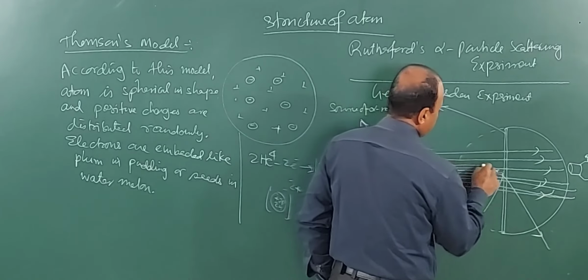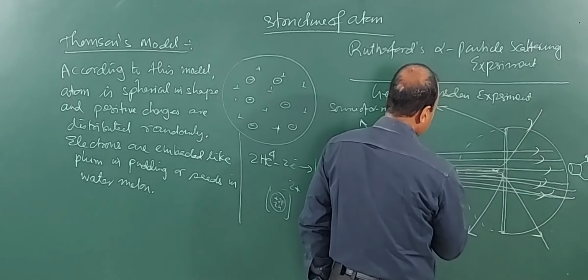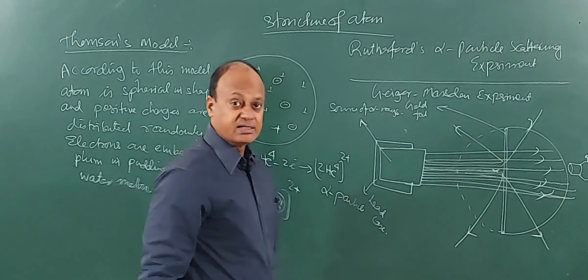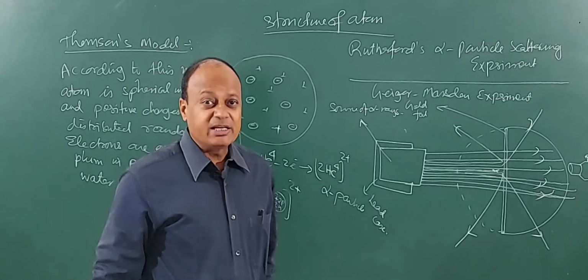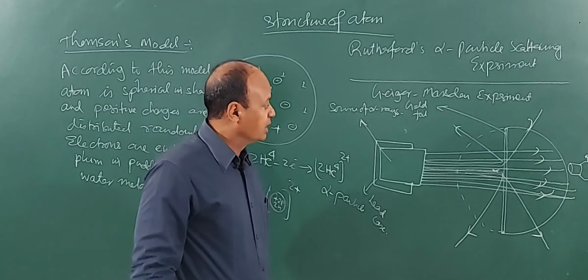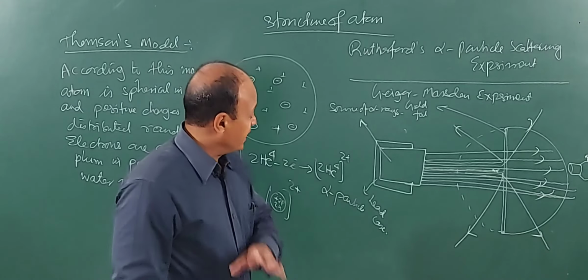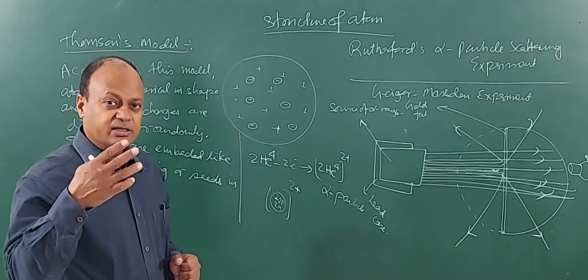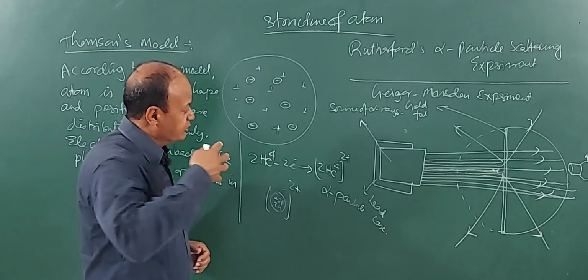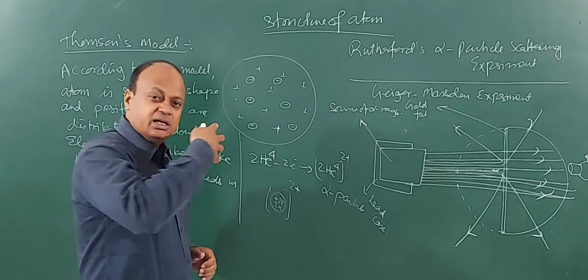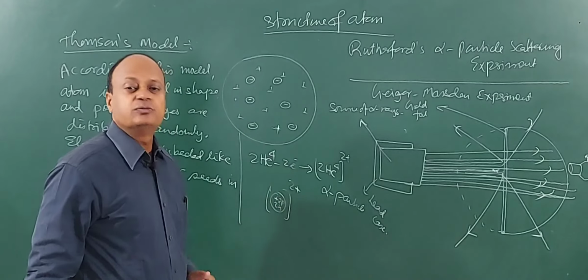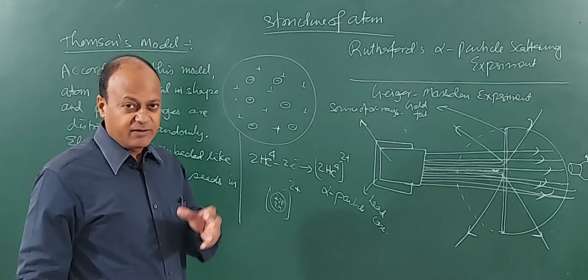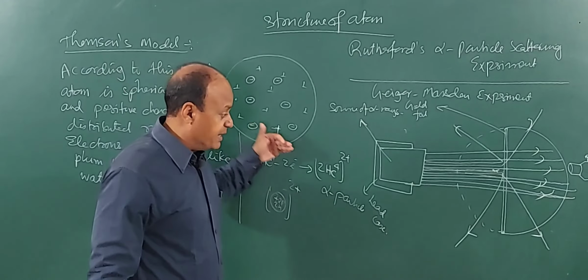Again here something happened, that the rays are bending, and the ones which are bending, they are bending by very large angles. Imagine an analogy. I take a number of bullets and fire into this board, for example, and I find that most of the bullets are going straight. That means they are able to penetrate and they are going right through. And imagine each bullet is positively charged, and then I find that very few of the bullets are bending backwards.